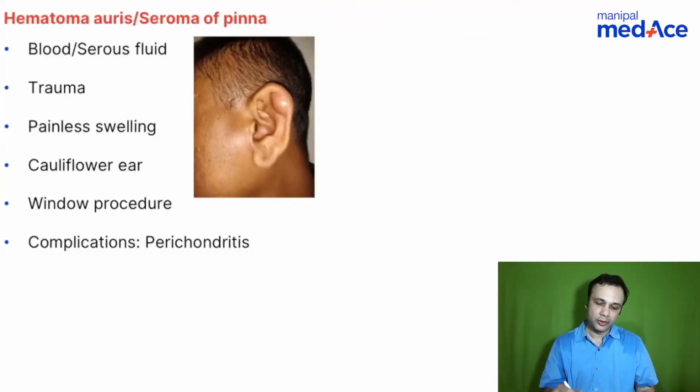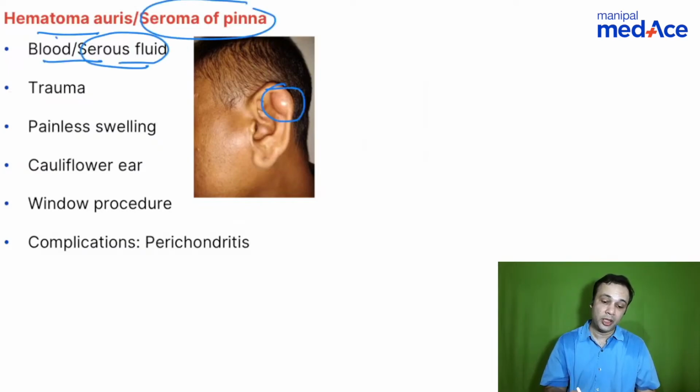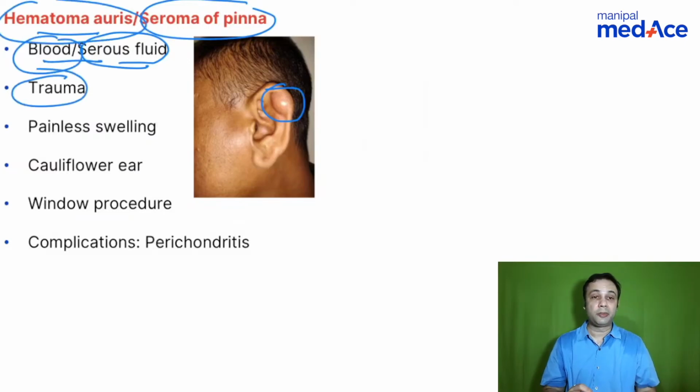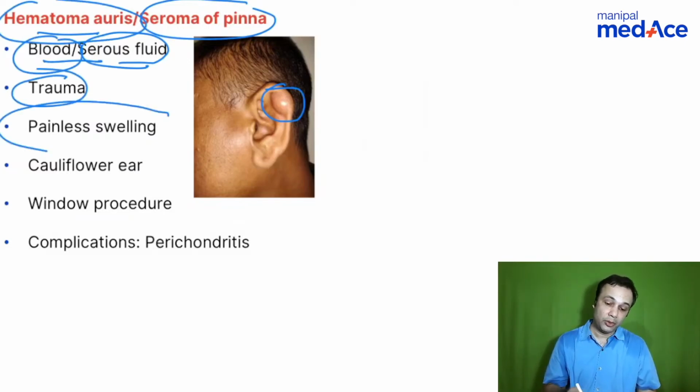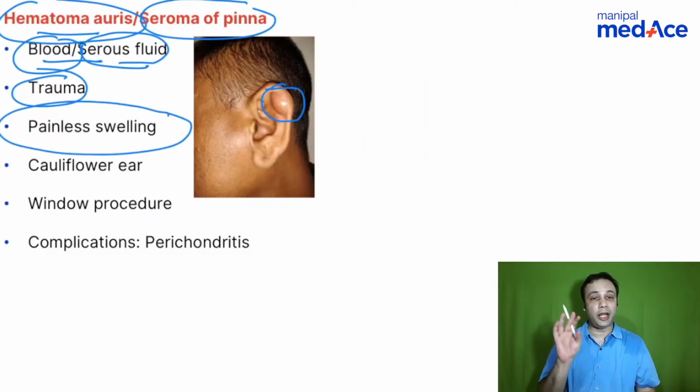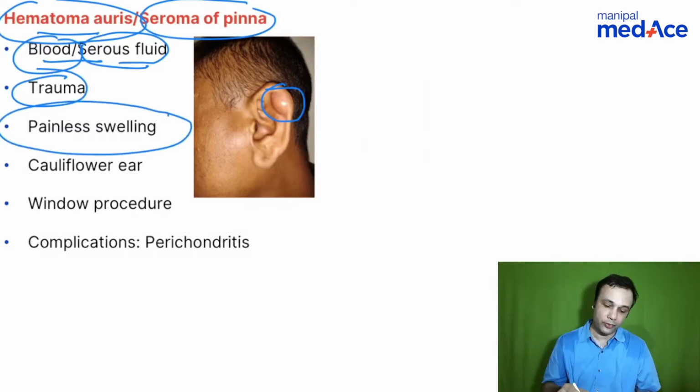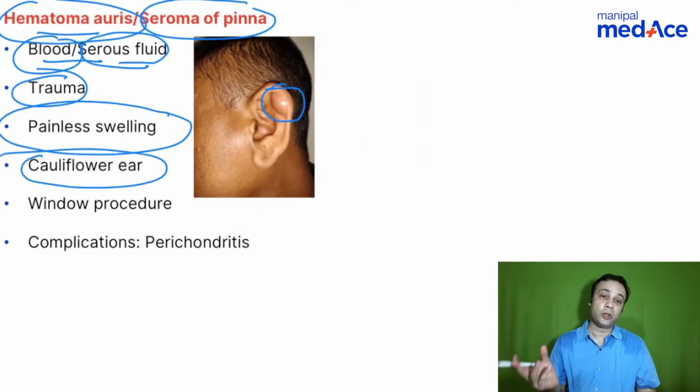Few points to remember. I am not going to elaborate on each one of these. Straightforward. You have an image like this when there is trauma, blood or serous fluid. When you talk about serous fluid, it is seroma of the pinna. When you talk about blood, it is hematoma auris, right? Most often it happens due to trauma in seroma of the pinna. Sometimes it can be spontaneous. Both are painless. When you have an abscess, it can be painful. When there is perichondritis, it can be painful. If it is prolonged, it can lead to a cauliflower ear abnormality. Why? We have already seen.